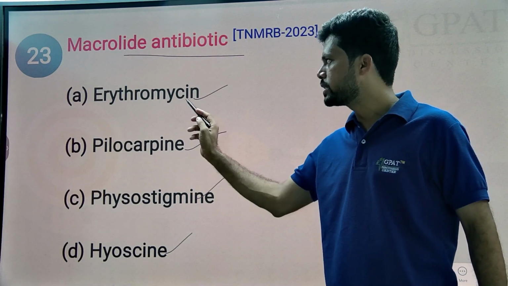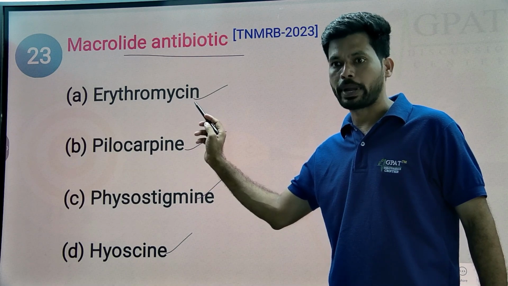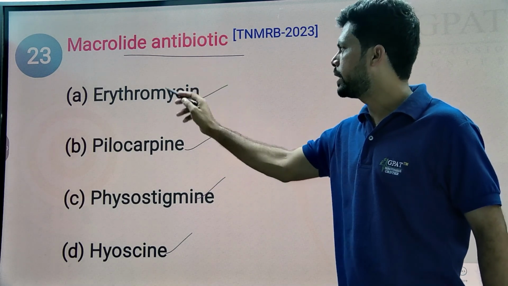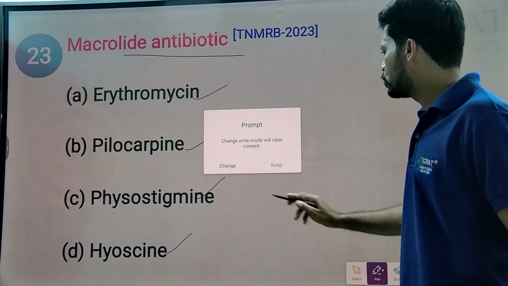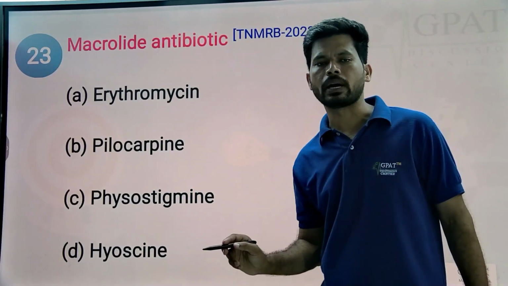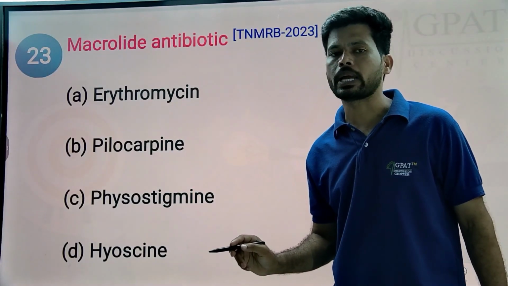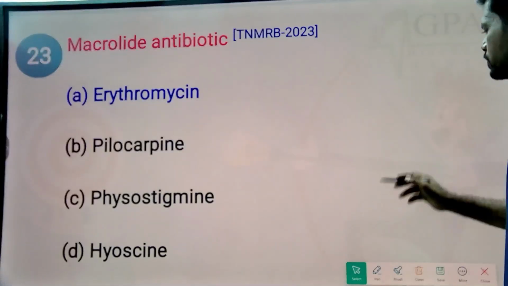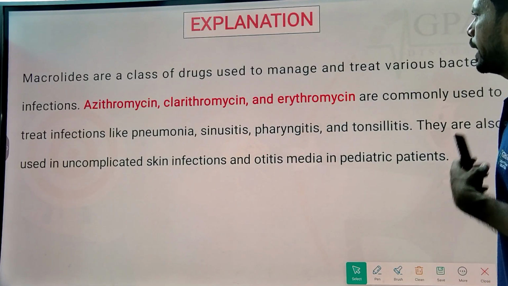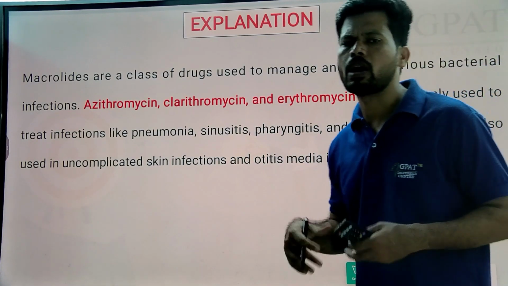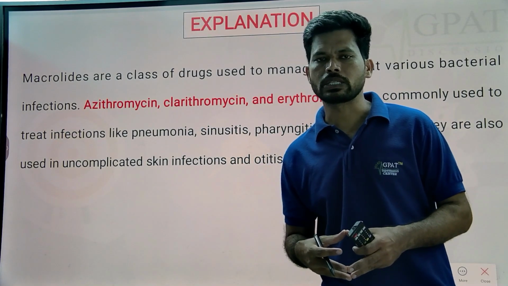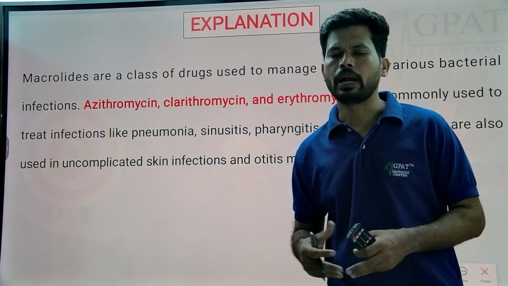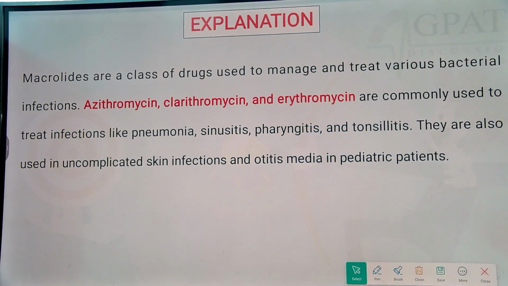Erythromycin is an antibiotic from a microbial source. Erythromycin inhibits protein synthesis in bacteria by binding to the 50S ribosomal subunit. The answer is very simple: erythromycin is a macrolide antibiotic. Because of their large cyclic ring structures, they are called macrolides.